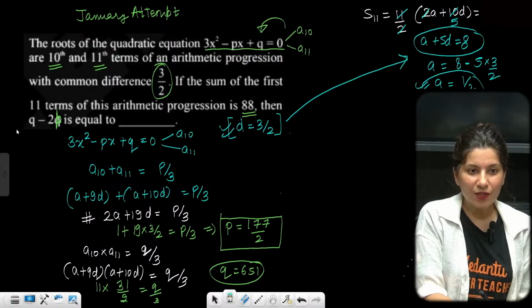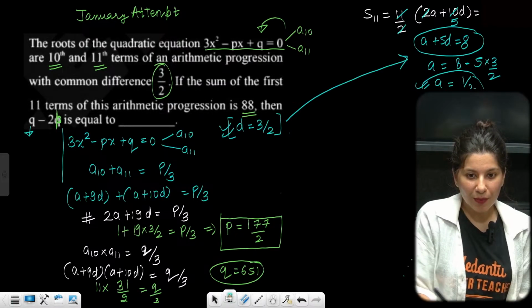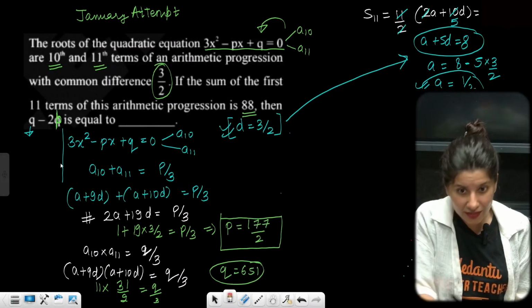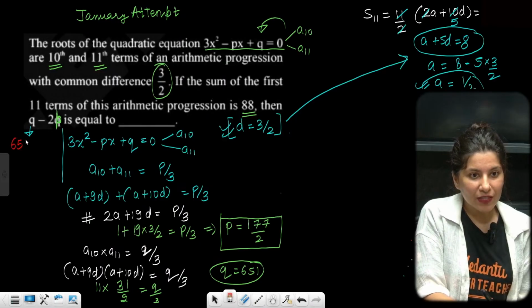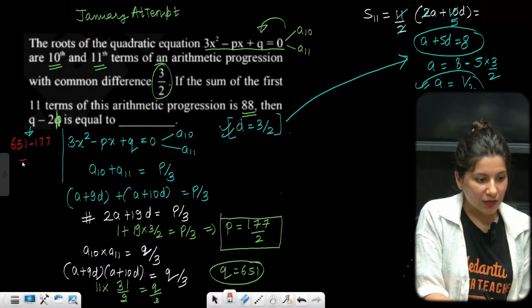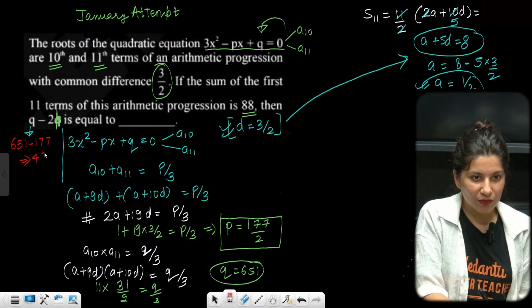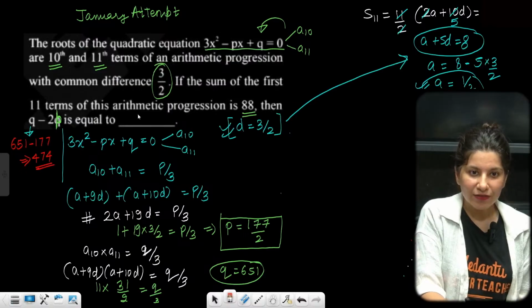Now Q minus 2P you want. So Q minus 2P, from the red color I am going to write 651 minus 2P. 2P is 177. So if you solve it, it is going to give you 474. So 474 is absolutely right.